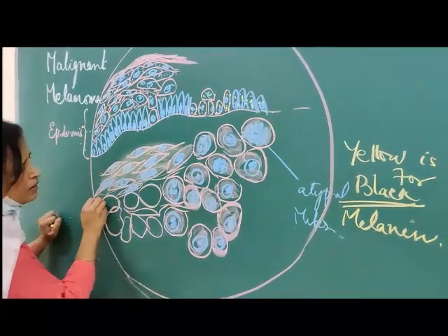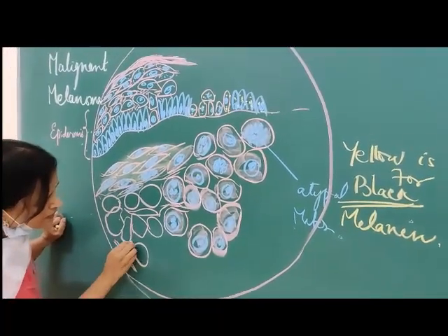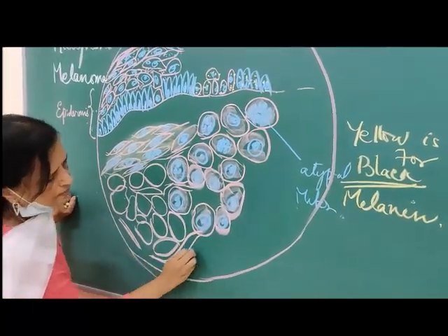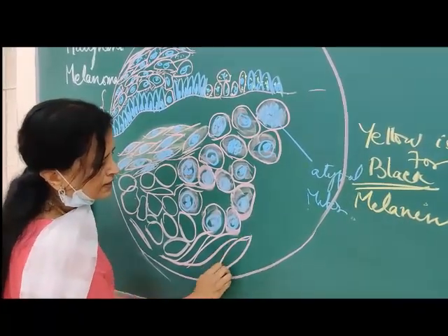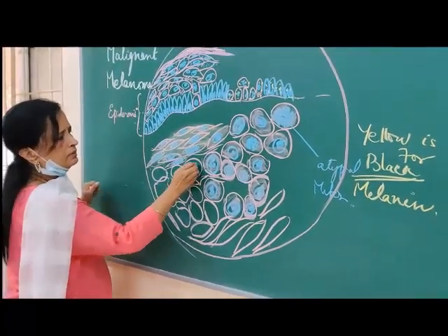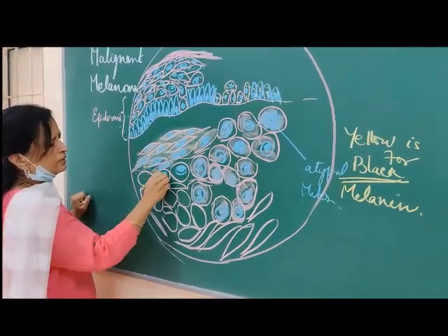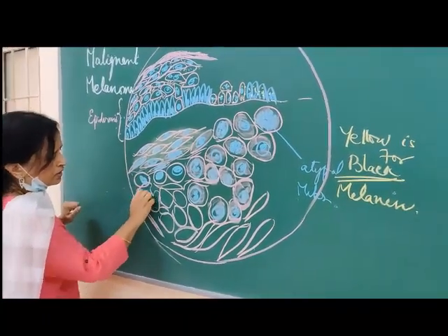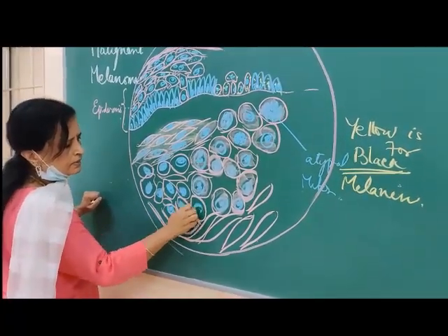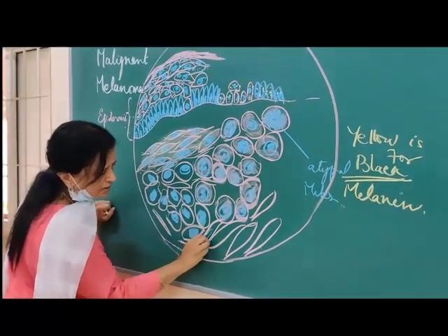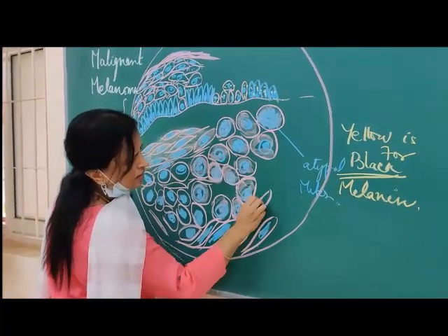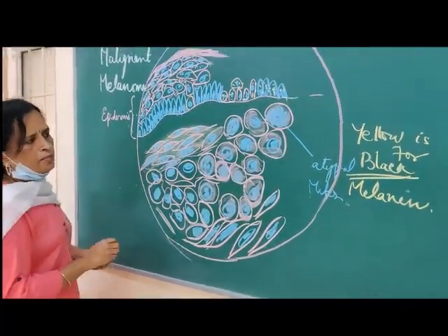So there could be some stroma infiltrated with inflammatory cells. So fill all these areas with the tumor cells. I just want you to remember and know that this is a tumor with a biphasic pattern. See the nucleus and anisonucleosis being shown very well here, and two types of cells. But the important feature for us to say this is melanoma, for MBBS students, is that the origin is from the melanocytes.